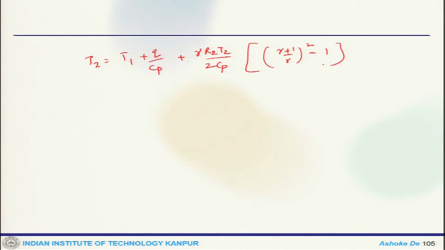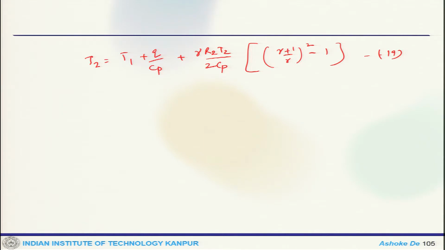So what we get for T2 equals T1 plus Q by Cp, gamma R2 T2 by 2 Cp, gamma plus 1 by gamma square minus 1. So this is what we get.